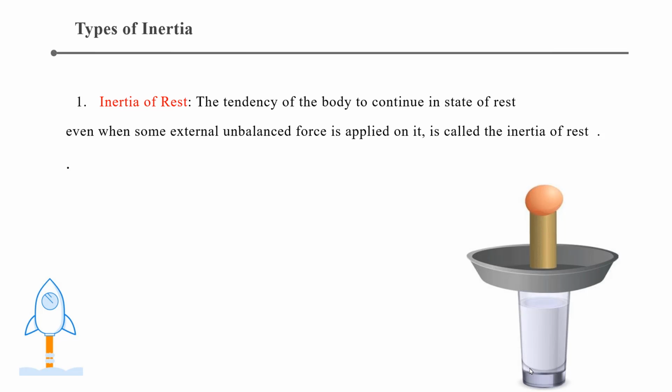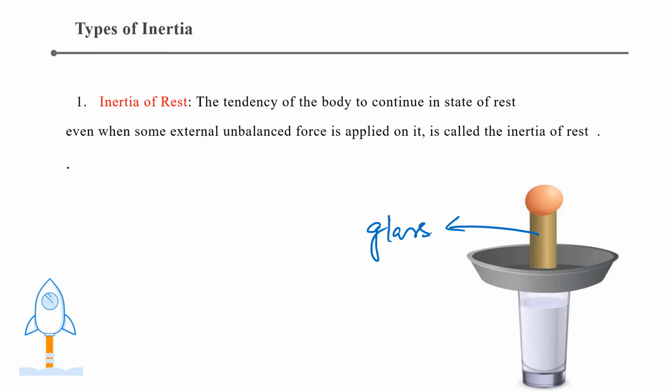The first type of inertia is inertia of rest. In the inertia of rest, whenever an object is in the state of rest, look at the picture, there is an egg placed on the top of a substance. Now it is in the state of rest. Suppose I remove the object on which it is placed. If this is a glass and the egg is placed on the glass, and suddenly I remove the glass, then what will happen? The egg will fall down on the plate and it will be broken.